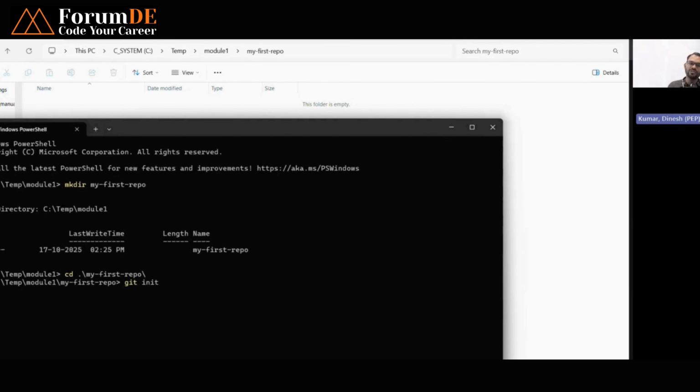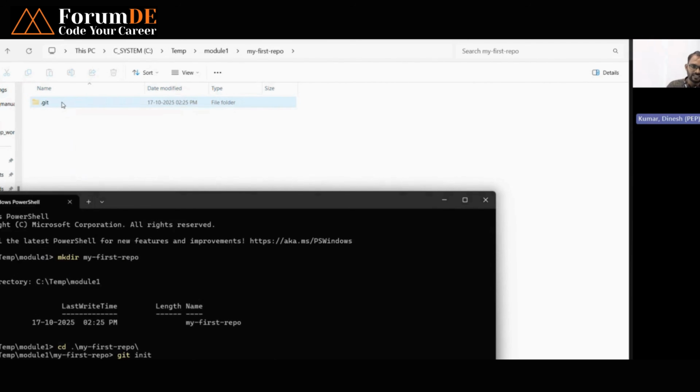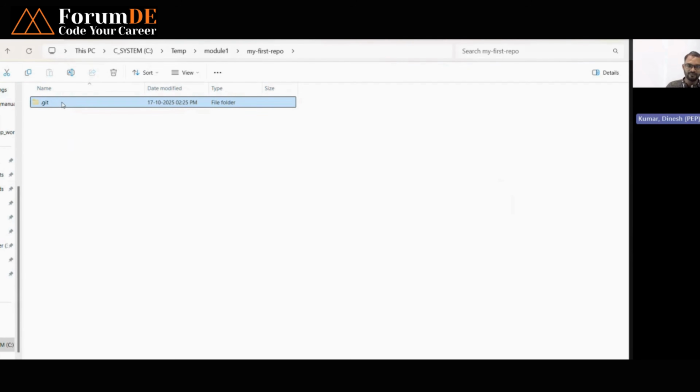Init means you are going to initialize this folder as a git repository. It will create one hidden folder, .git. It means this folder has been initialized as a git repository. So whatever changes you make in this folder will be captured as git changes, right?